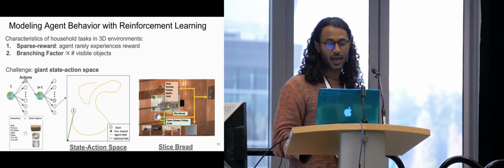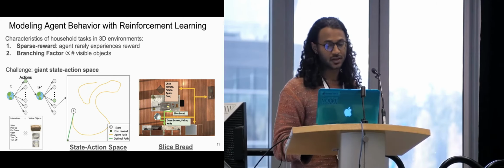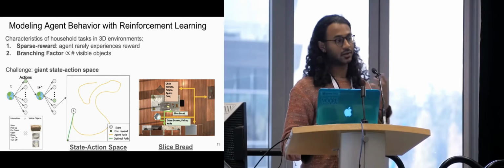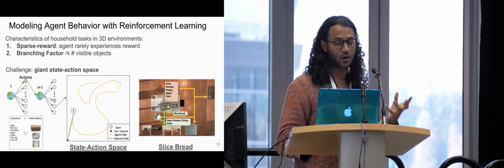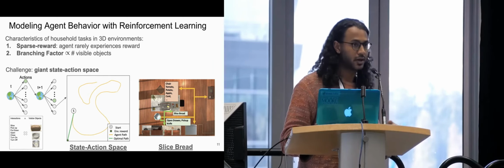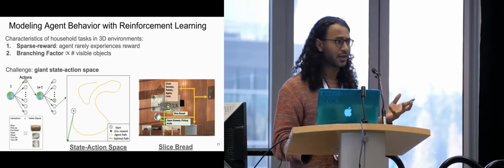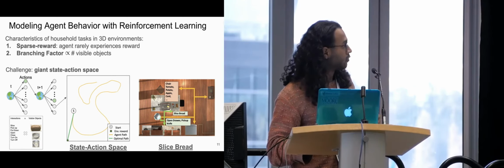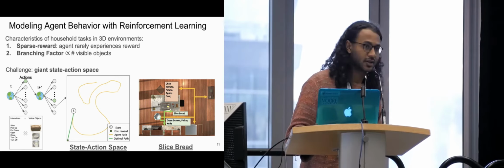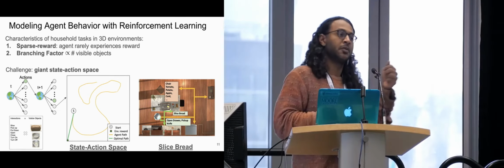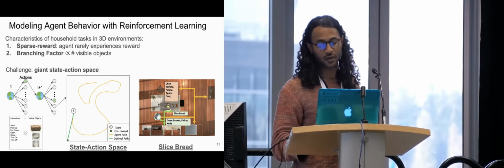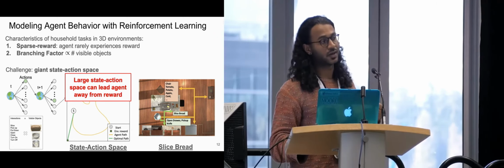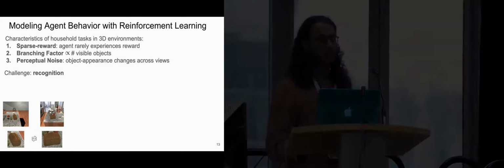For an example of this, let's use the task of slicing bread. On the way to slice bread optimally, you have to go to the drawer, pick up a knife, go to the bread, slice it. On the way towards that, which is over here, it might just completely bypass that and go to some other part of the room. It might pick up other objects, and when it has one object, it cannot pick up another, and this might make it go further and further away from being able to get the reward. So the key takeaway is that a large state action space can lead the agent away from reward.